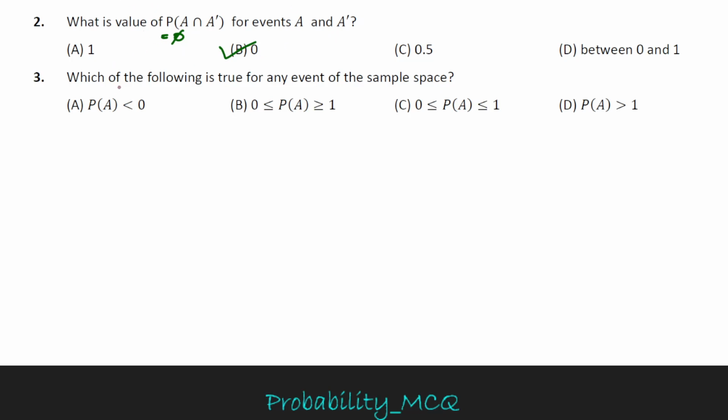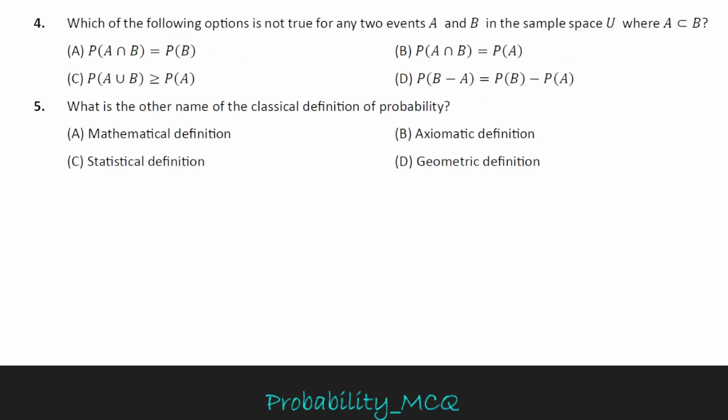Question 3: which of the following is true for any event of the sample space? First, P of A is greater than 0. It is impossible, because P of A always lies between 0 and 1. The second one, 0 is less than or equal to P of A is greater than or equal to 1, is also a wrong option. But option C is correct. Probability of event A always lies between 0 and 1.